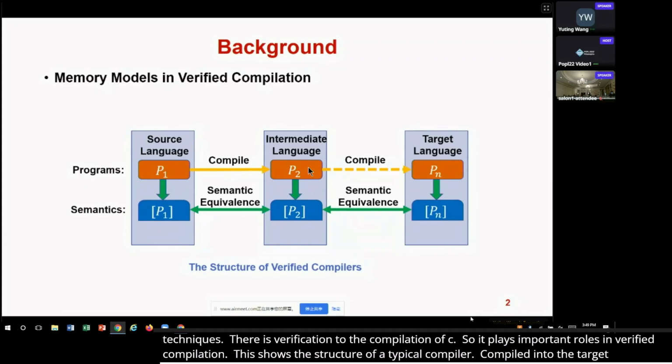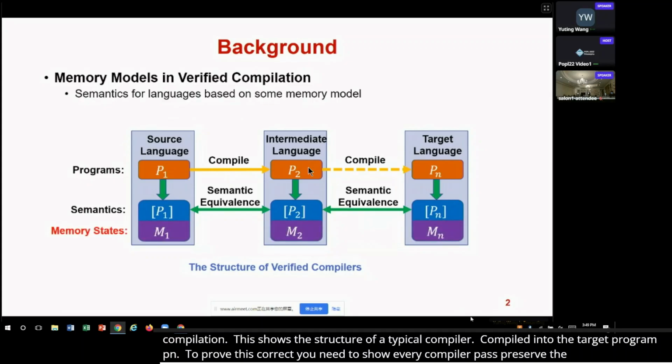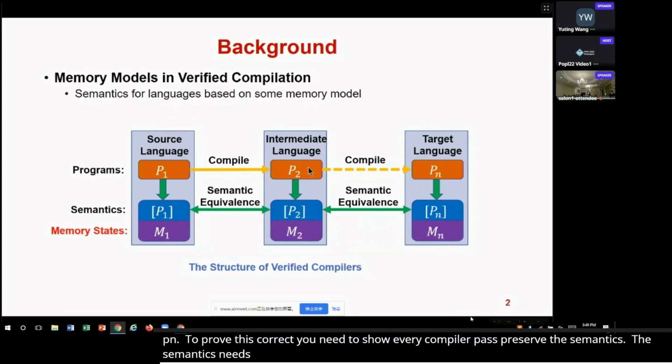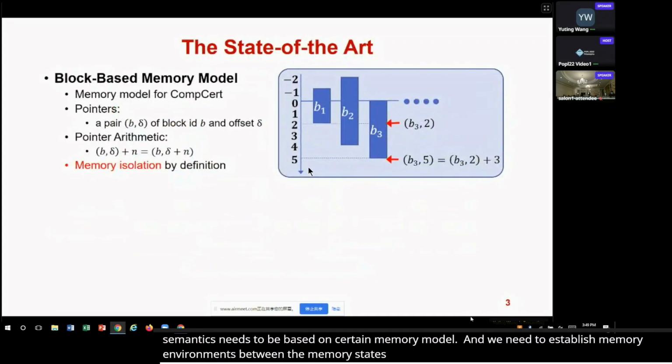To prove this compilation correct, you need to show every compiler pass preserves the semantics. For this, those semantics need to be based on a certain memory model, and we need to establish memory invariance between the memory states for each compiler pass. The state of the art is the block-based memory model for the CompCert verified compiler.